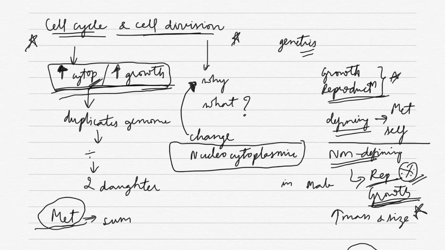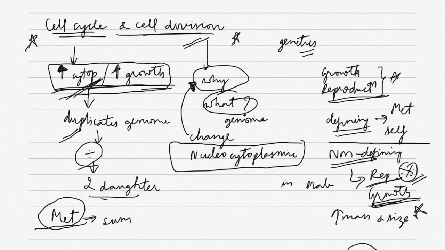What actually controls cell division? The genome of a cell, the genetic material of a particular cell, is responsible for cell division, and it is going to influence each and every step. Okay, so we got two answers, which is very important before we study cell division. So in the cell cycle, there is increased cytoplasm, and then there is duplication of genome, there is division of the cell, and two daughter cells are formed. So this is an overview of the cell cycle.